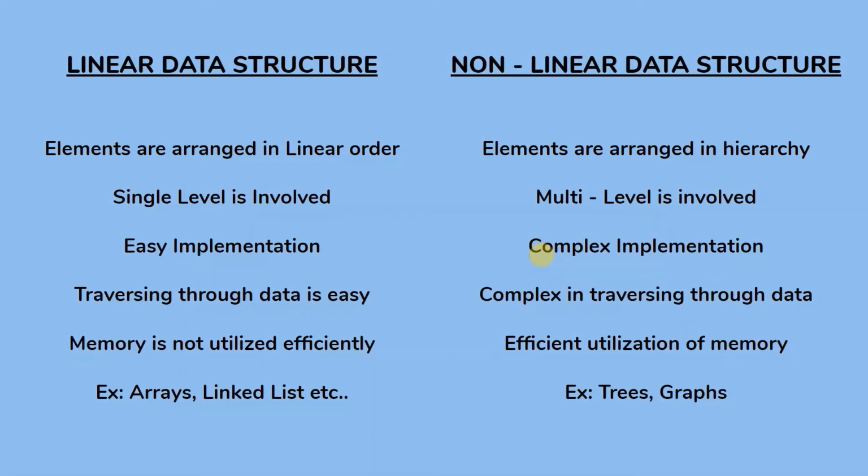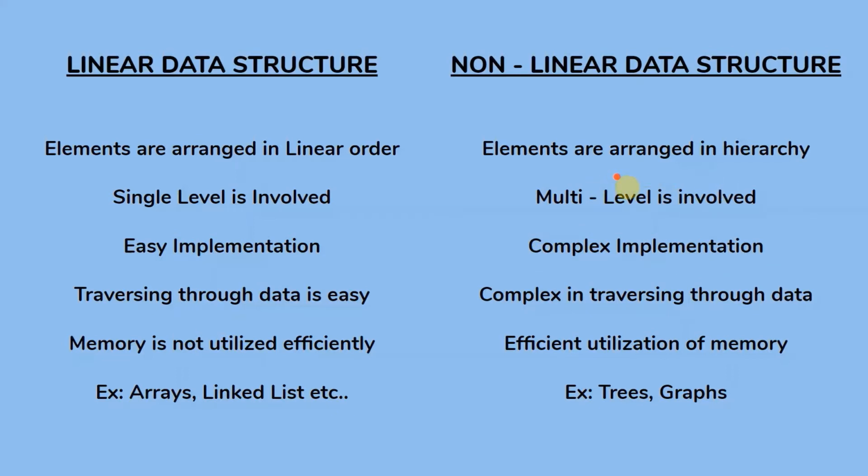Before moving in depth into data structures, let us see the different types of data structures we have. Here we have two different kinds of data structure. One is linear data structure, and the other is non-linear data structure. In a linear data structure, all the elements are arranged in a linear order. For example, everything will be arranged in a consecutive manner. Sometimes we might arrange everything in a consecutive way, or it may not be consecutive. When it comes to non-linear data structure, all the elements are arranged according to a hierarchy.